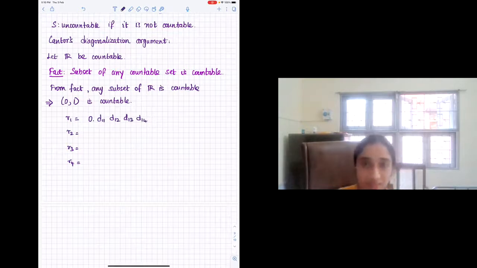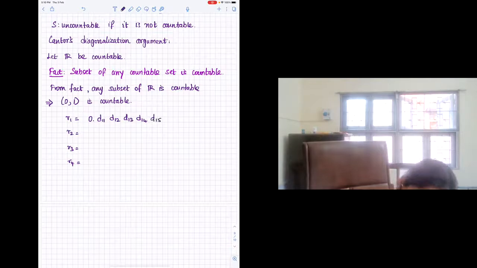Okay. So these are the decimal digits after the decimal point in r1. Similarly, r2 is 0 point d21, d22, d23, d24. I just write down everything so that it's easy for us.